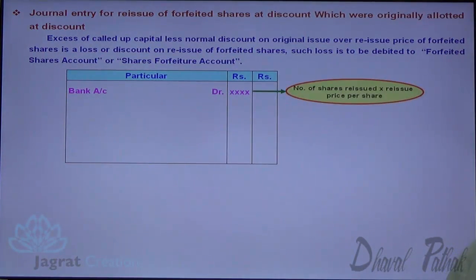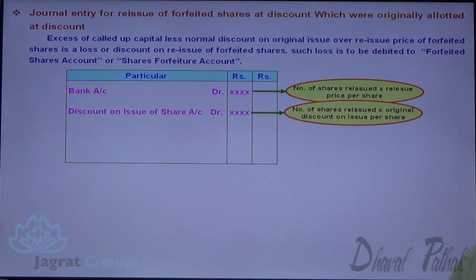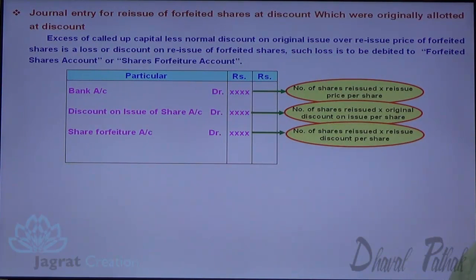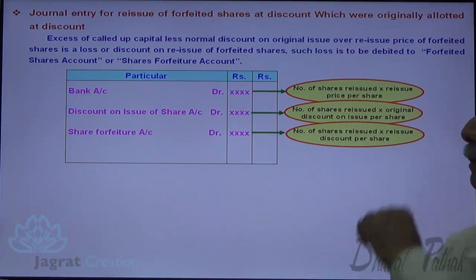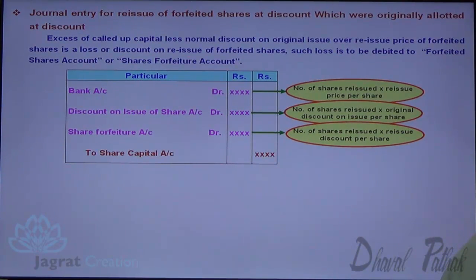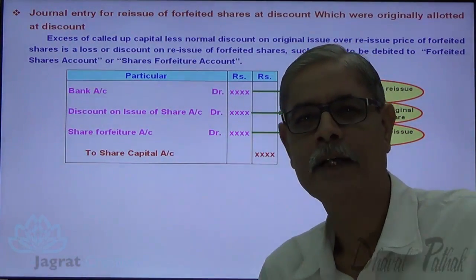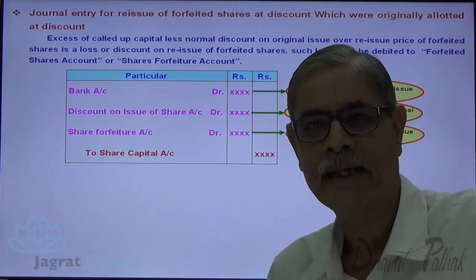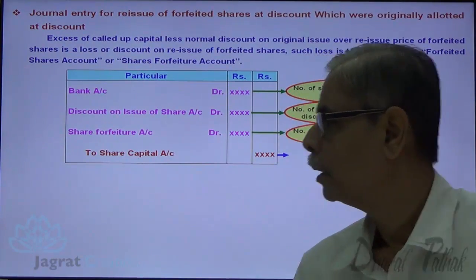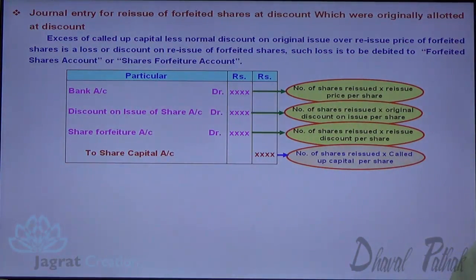Bank account debit, number of shares reissued into reissue price per share, discount on issue of shares, number of shares reissued multiplied by original discount per share, share forfeiture account, number of shares reissued multiplied by reissue discount per share. This is a special discount. To share capital account, the capital that was cancelled and debited in forfeiture entry gets credited over here. Now once again, number of shares reissued into called up capital per share.